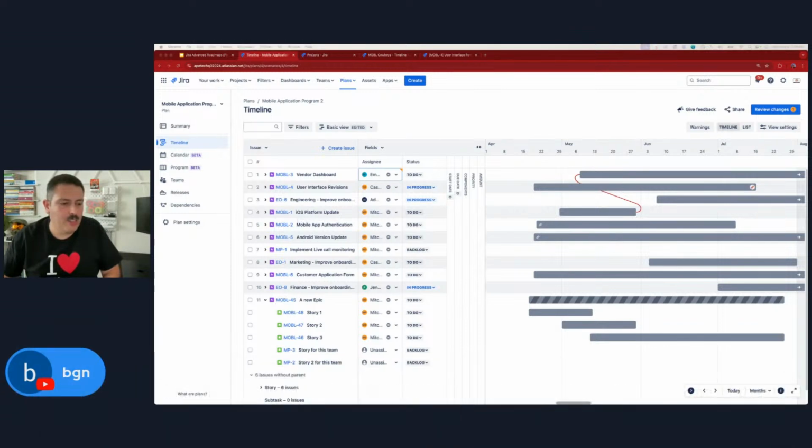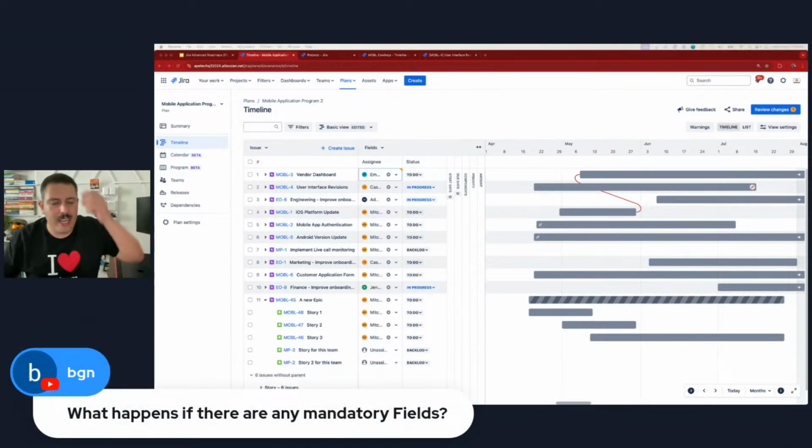So BGN says, great question. What happens if there are any mandatory fields? They don't get created, I think is the answer. I have to test that. It's been a while. But if you don't bring those mandatory fields into your setup here, I do believe Jira is like, I don't like it. And I do believe that happens.